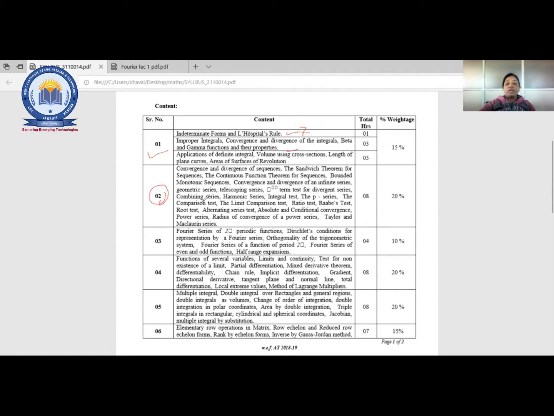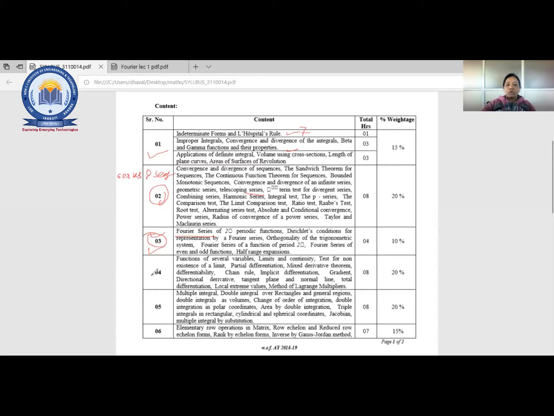Now, unit 2. So that is the main part of your syllabus. In that one, you will learn all the things about series and sequences, right? In unit 2, you will learn what? Series and sequences. Fine. Now unit 3. So that is again one part of the series, and what you will learn in that is what? Fourier series, right? One of the series, that is what? Fourier series. What is the use of that? What is the application of that? How you are supposed to solve that, right? So that is the main thing, Fourier series. And today we are going to start with what? This third unit, that is Fourier series.